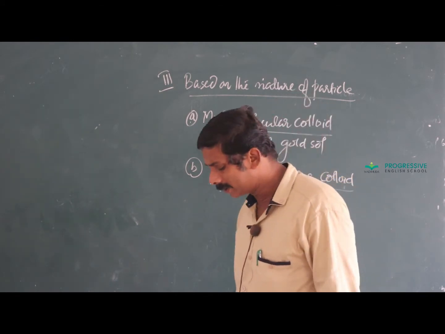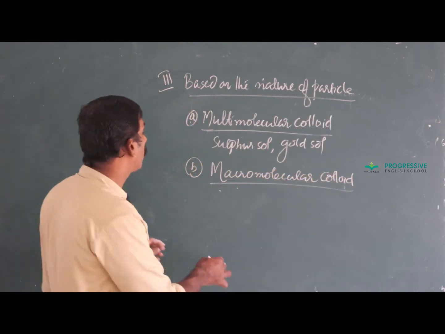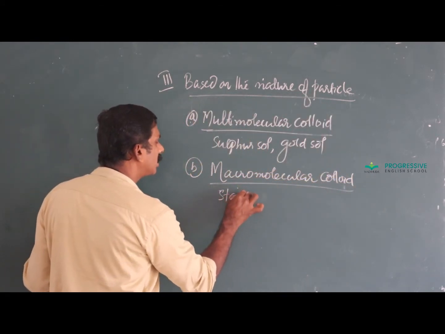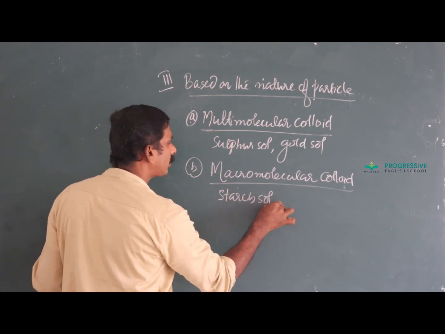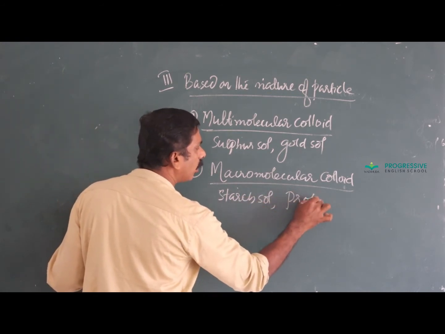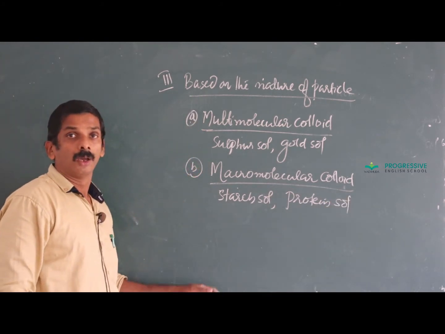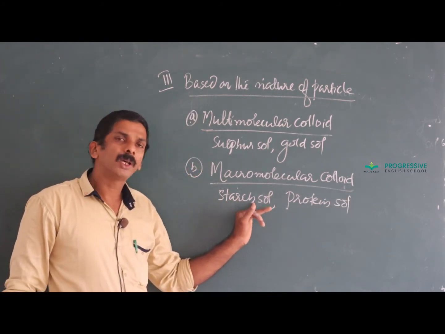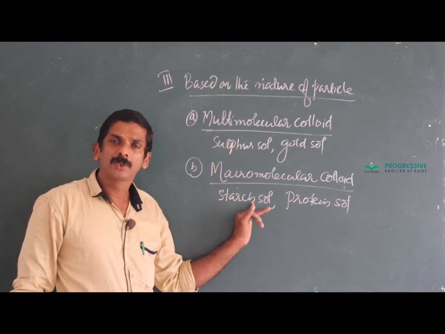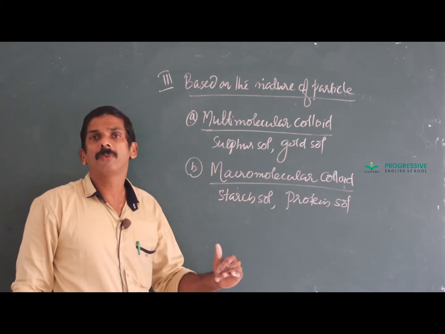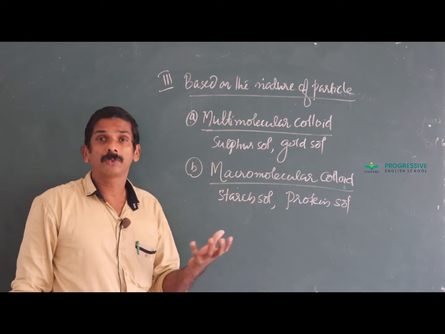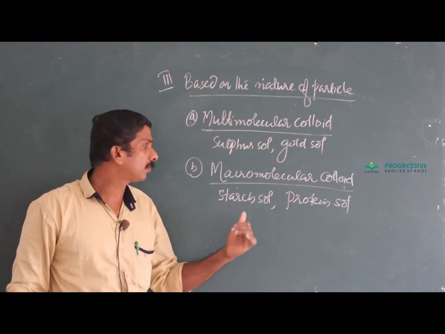Here, the common examples for this macromolecular colloid are starch sol and protein sol. I think you are familiar with starch. Actually, starch is a polymer of glucose. A large number of glucose molecules combine to form starch.